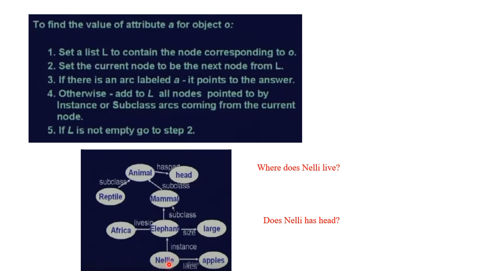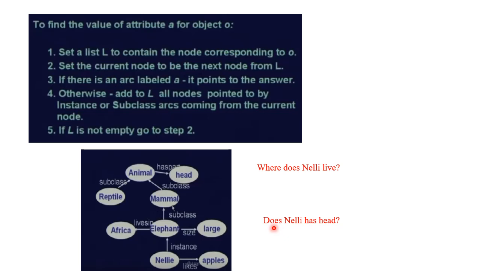So we have to add objects into list L. Instance as well as is a relationship can be added in L. From Nelly, we have an instance relation. So we add elephant into the list. Now, elephant is the current node and elephant has a relation lives pointing to Africa. So we got the answer: Nelly lives in Africa.